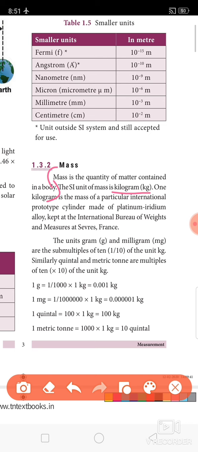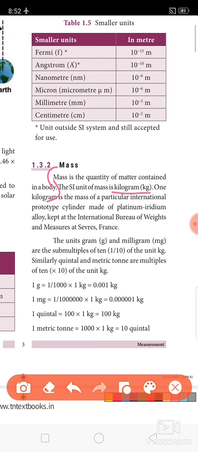So they duplicate that weight, and nowadays we are using 1 kilogram in every shop. That 1 kilogram is the duplicate of this 1 kilogram which is kept in Sevres, France.